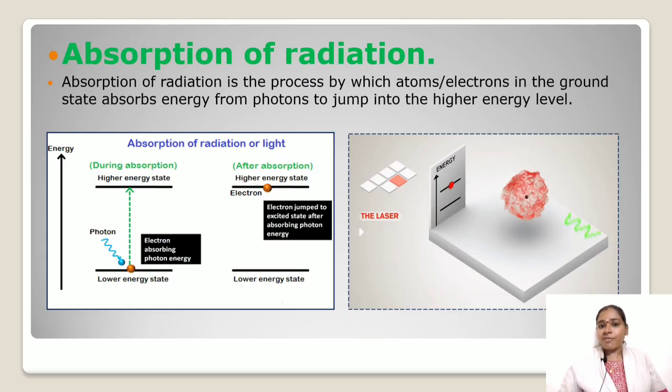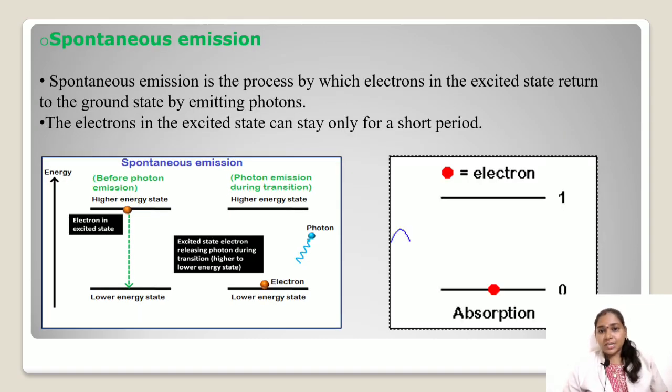The emission of photons takes place in two ways. They are spontaneous emission and stimulated emission. Spontaneous emission. Spontaneous emission is the process by which atoms in the excited state return to the ground state by emitting photons.